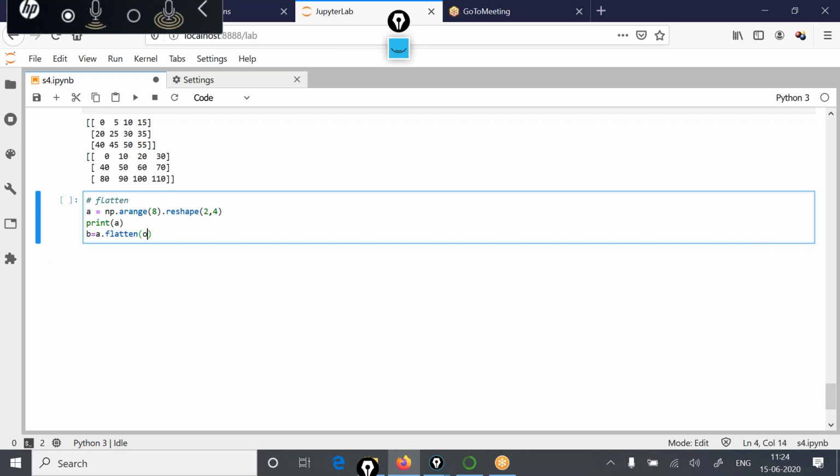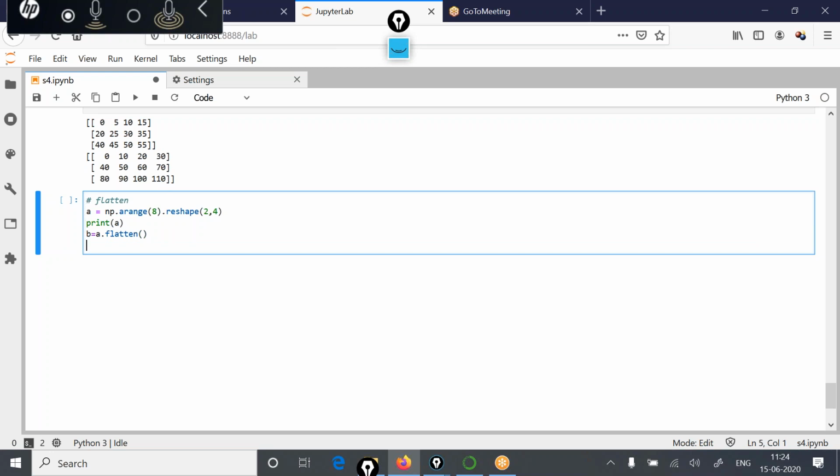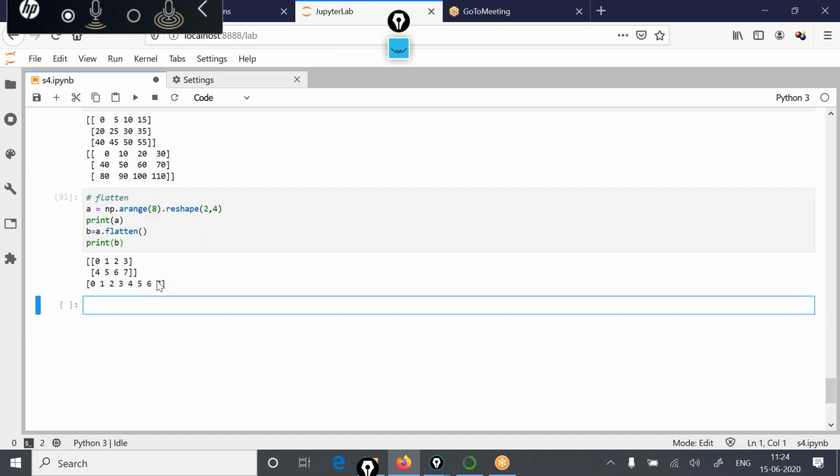Initially we can go without this order value. So if I simply write b is equal to a dot flatten, and then print the value of b, let's see what happens.